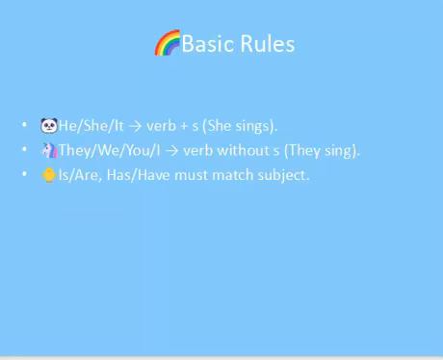She sings. He sings. When there is he, she or it, we will add s to the verb. And when there are they, we, you or I, we will use the verb without s. They sing. So when there is a singular pronoun, we will use the singular verb, and when there is a plural pronoun, we will use the plural verb. And is, are, has or have must match.